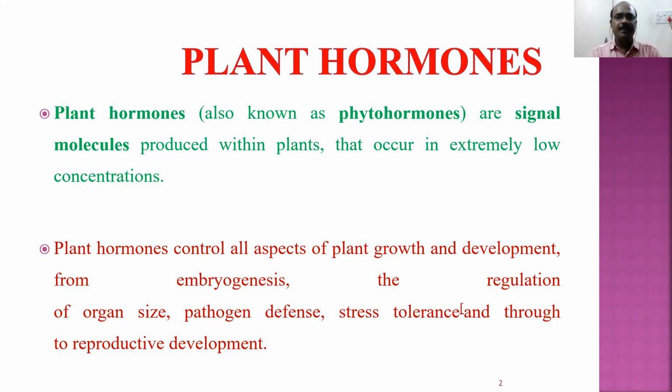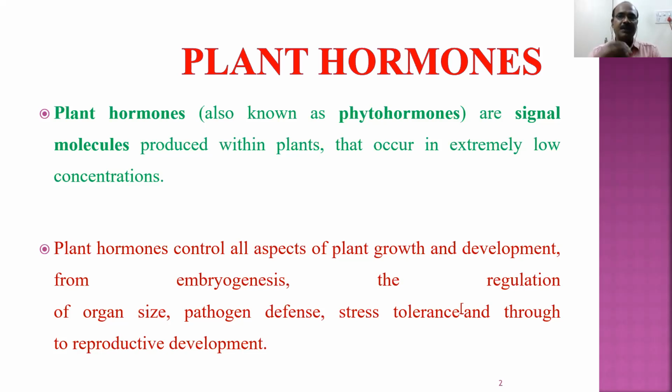Next, what is the main function of these plant hormones? Plant hormones control all aspects of plant growth and development. Since the germination of the seed, the plant goes through different stages. The most important stages are plant growth and development. Growth means increase in size. Development means formation of different types of organs and performing different types of activities such as reproduction. So these plant hormones play an important role in plant growth, development, embryogenesis, regulation of organ size,